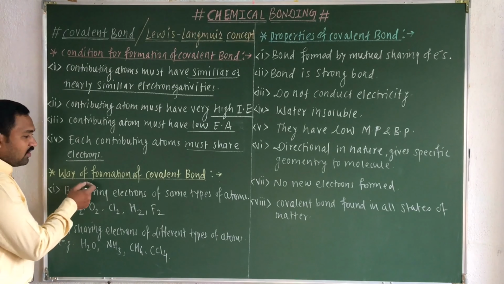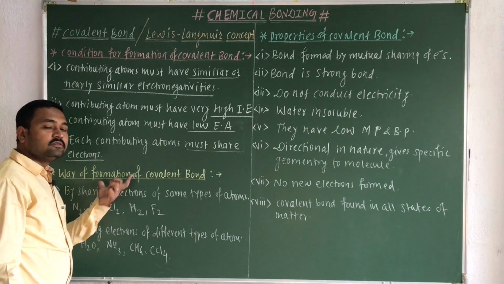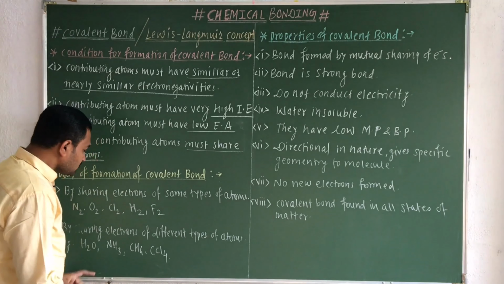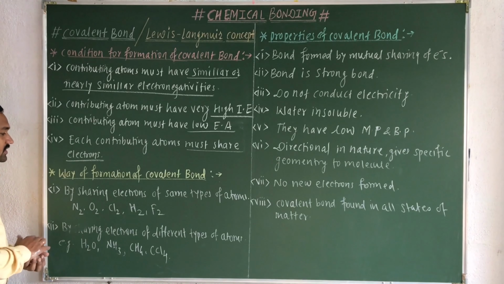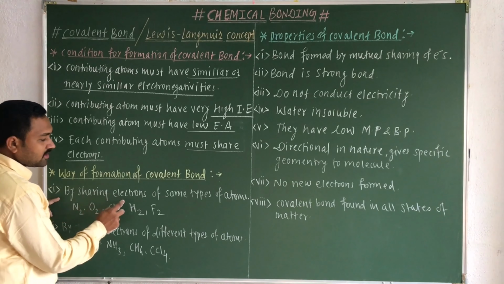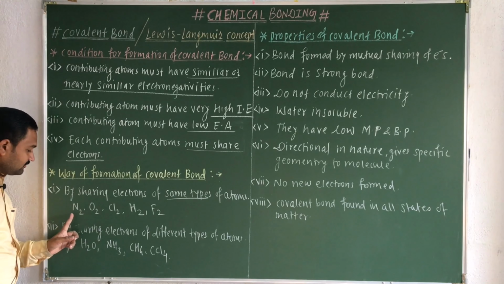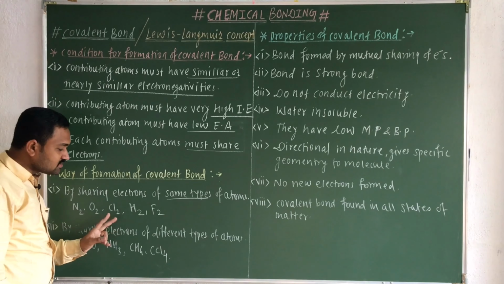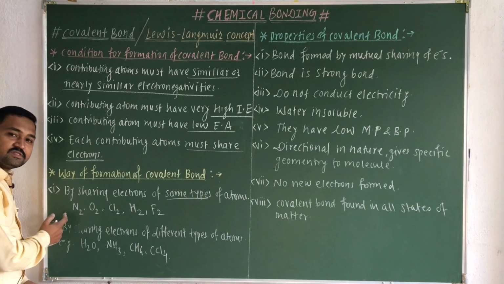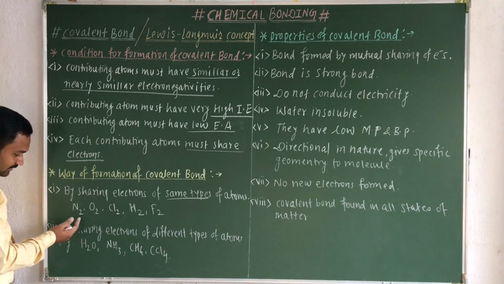Then next, the way of formation of a covalent bond, or how exactly the covalent bond is formed. Here there are two ways it can form a covalent bond between two atoms. Remember, first by sharing the electrons of the same type of atoms. I have written the examples: N2 molecule, O2 molecule, Cl2, H2, F2. Now here all the contributing atoms are similar. N2 molecule is formed by two nitrogen atoms.